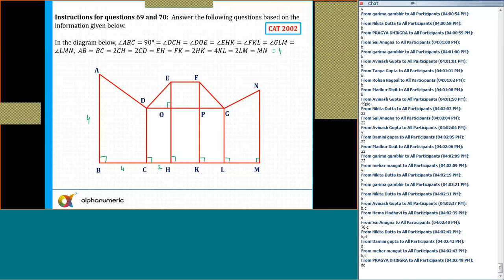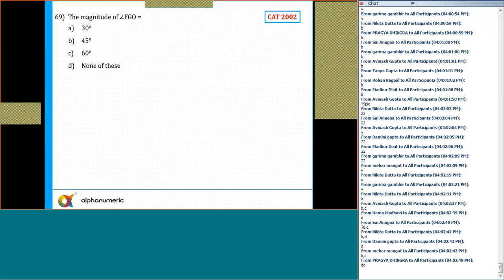CH comes out to be 2, CD will in that case be 2, EH will be equal to 4. Where is EH? Yes, EH is equal to 4, so this is 2 and this is also 2. FK is equal to 4, so this is 2 and this is 2, and HK will be equal to 2. KL is equal to 4, so KL is 2. LM comes out to be 2, and MN is equal to 4. That's it. So all these are given to us.